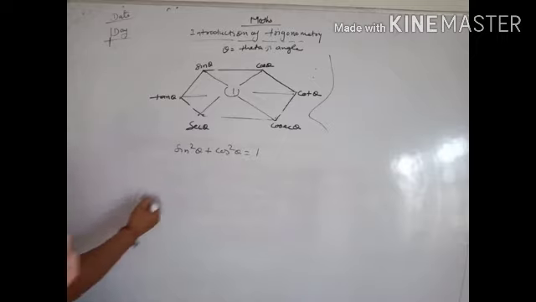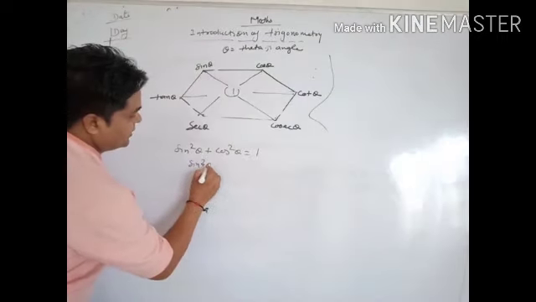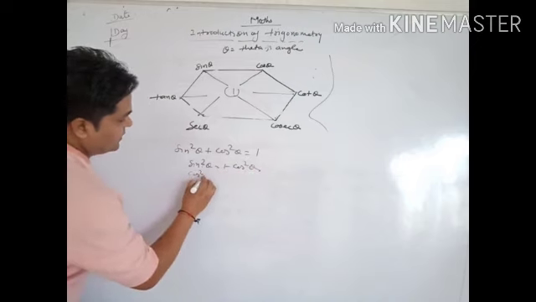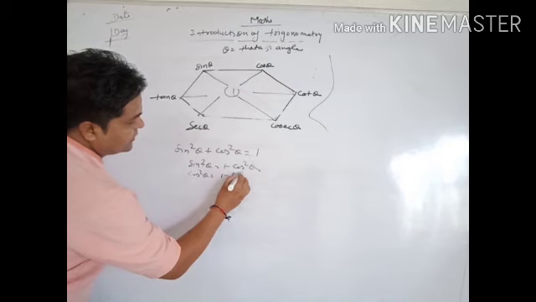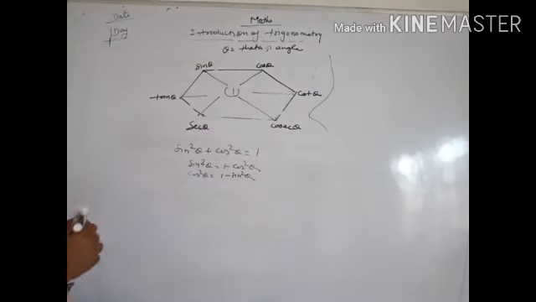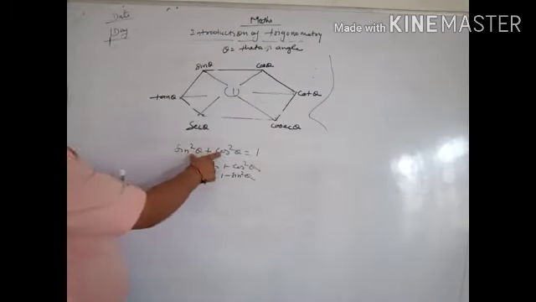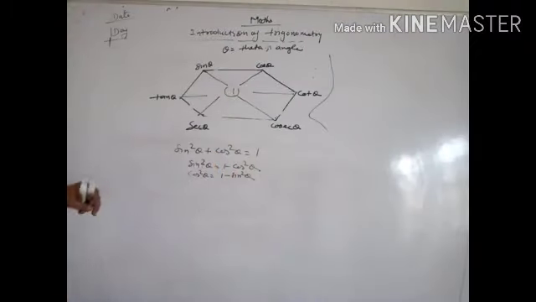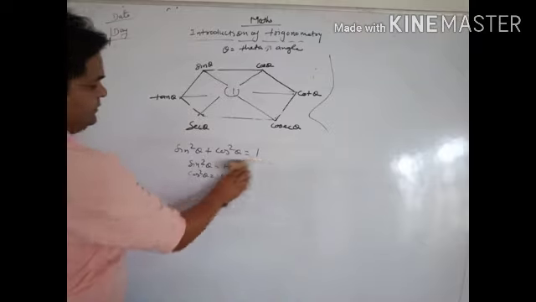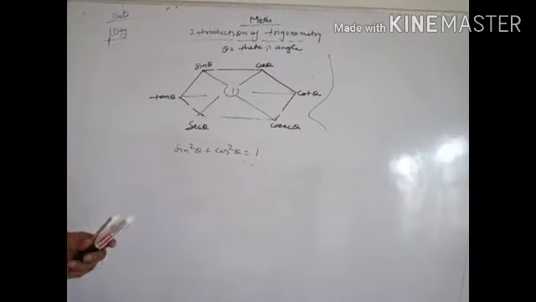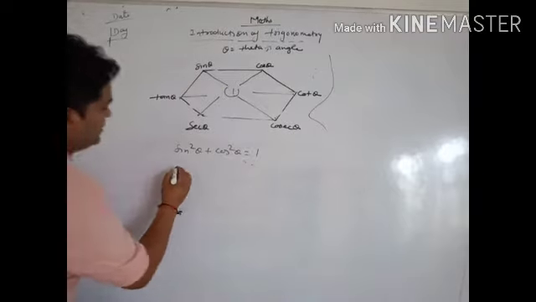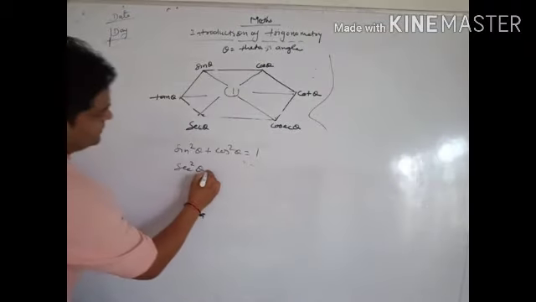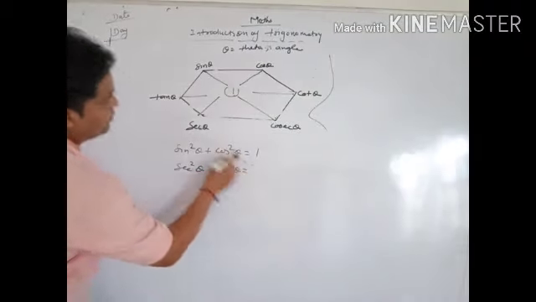Many formulas we will make here: sin square theta equal to 1 minus cos square theta, and cos square theta equal to 1 minus sin square theta. If you learn one formula, you will find out many formulas from it. Second formula is sec square theta minus tan square theta equal to 1.